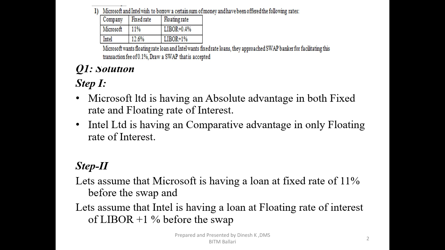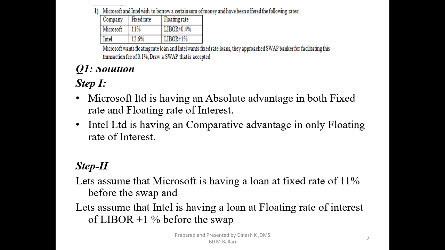So let's proceed with step 2. Let's assume that Microsoft is having a loan at a fixed rate. Presently they have a loan at 11% at the fixed rate. In a swap they would like to move to the floating rate. Similarly, let's assume that Intel is having a loan at a floating rate, that is LIBOR plus 1, before the swap. Now under the swap they would like to move to the fixed rate.